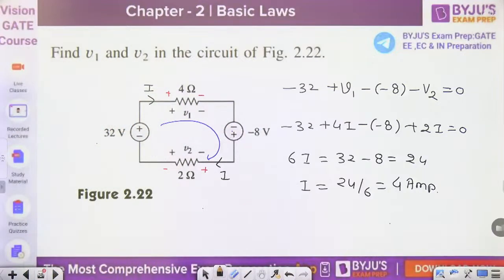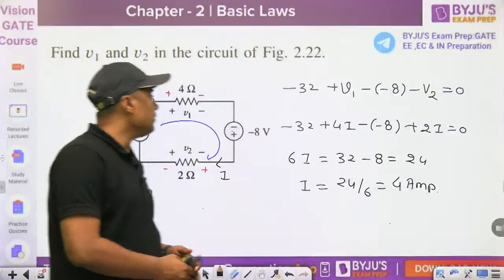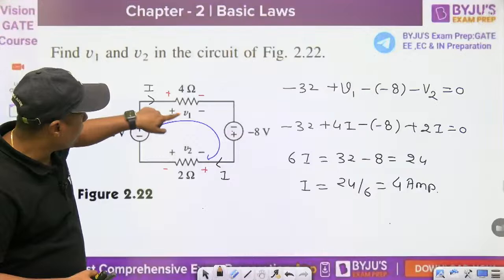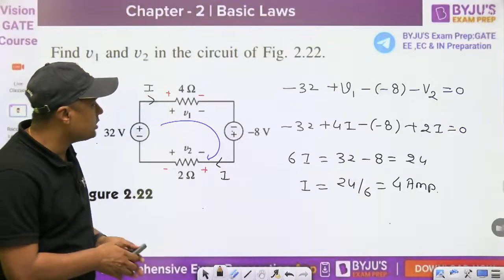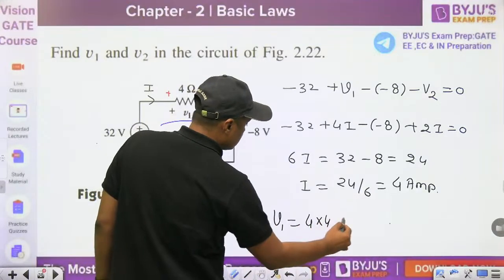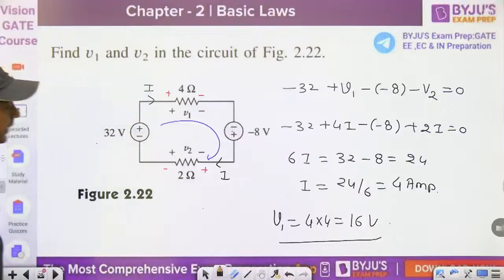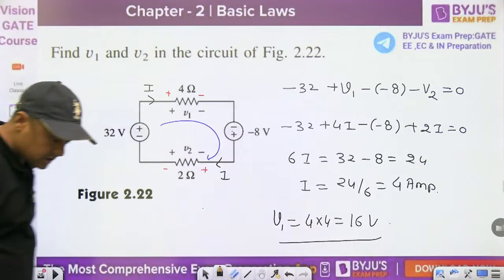Now tell me, what is the value of the V1? You are giving the V1 minus V2. Okay. What is the value of the V1? This is the current. V1 is what? 4 into 4. 4 into 4, that is what? 16 volt. Okay. And then what is the value of the V2, guys? Everyone click, give me the answer.